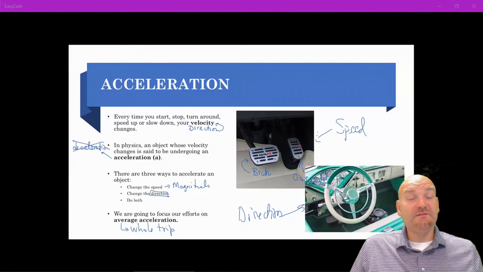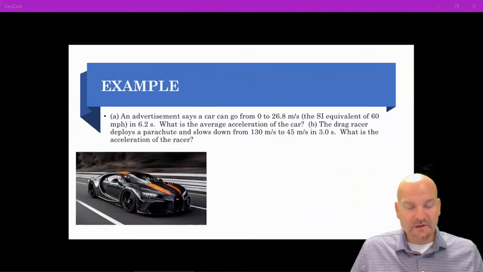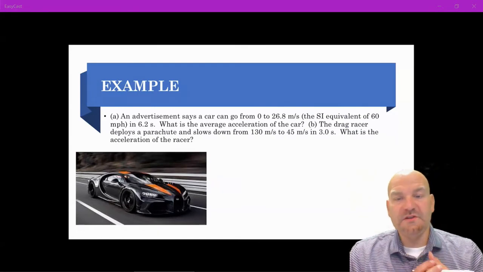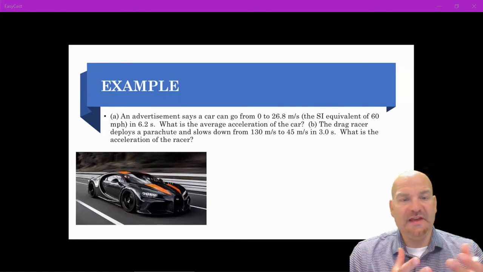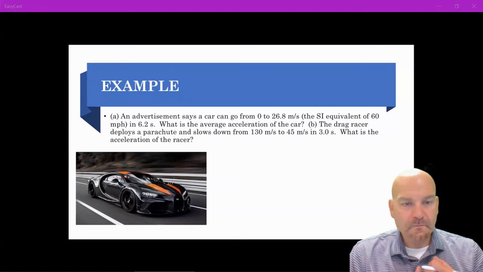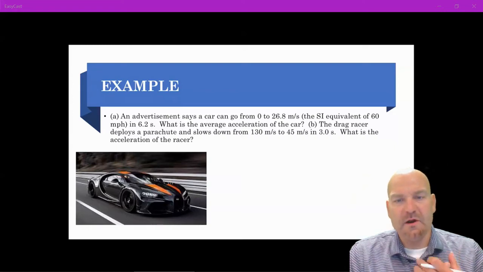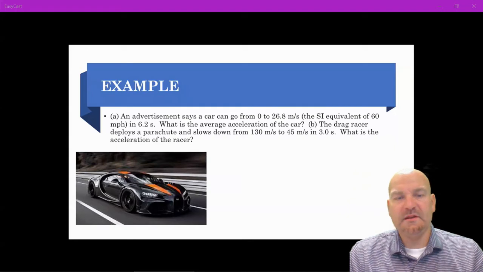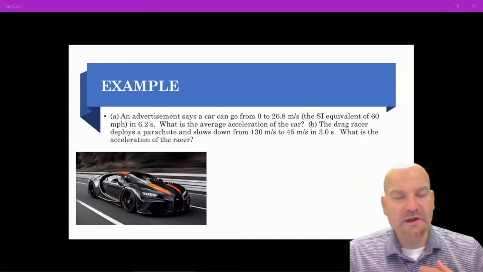Now, acceleration is very important for car people who really enjoy working with cars or reading about cars. This is typically what happens: you have an advertisement that says a car can go from 0 to 26.8 meters per second, which is the SI equivalent to 60 miles per hour, and it can do it in 6.2 seconds. What is the average acceleration of the car? Then part B: a drag racer deploys a parachute and slows down from 130 meters per second to 45 meters per second in 3 seconds. What is the acceleration of the racer?